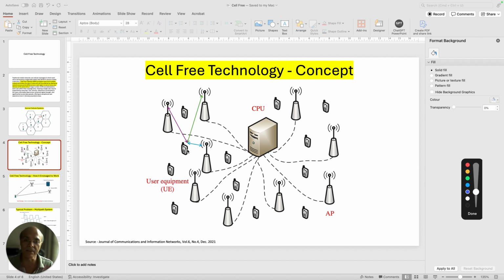Rather than having one single base station, these are all distributed across the geography. It's almost like saying that one base station has multiple arms. It's like a tree, right? So if you can visualize a tree which is spreading across an area of, let's say, 1 square kilometer or 2 square kilometers, you can look at it in this way, and the tree has got branches. They are all getting converged into the central branch of the tree where the processing happens.